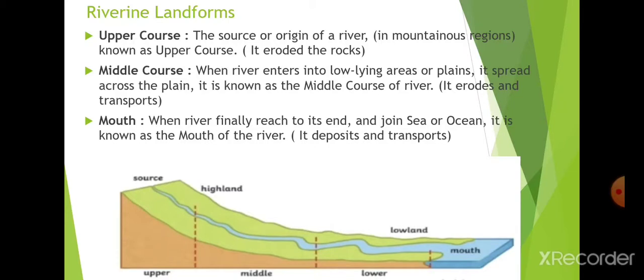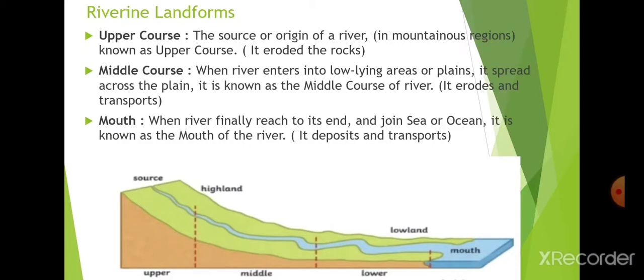Whatever the river brought from the upper course is eroded and deposited on the banks of the river in the plain areas. Clear? And whatever silt or gravel is not deposited on the bank of the river in the middle course is transported by the river to the lower course.